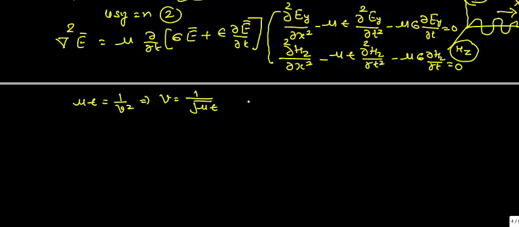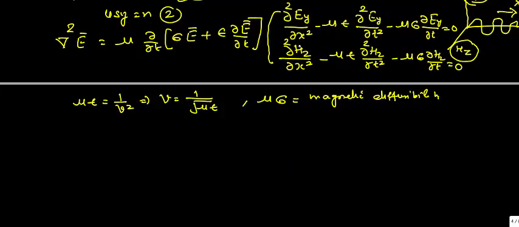And the second term, which is μσ, is called the magnetic diffusibility.